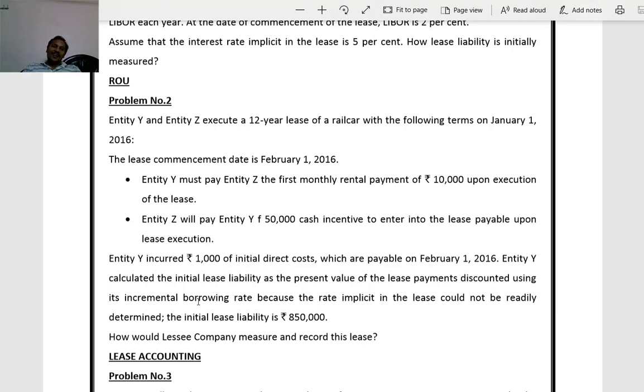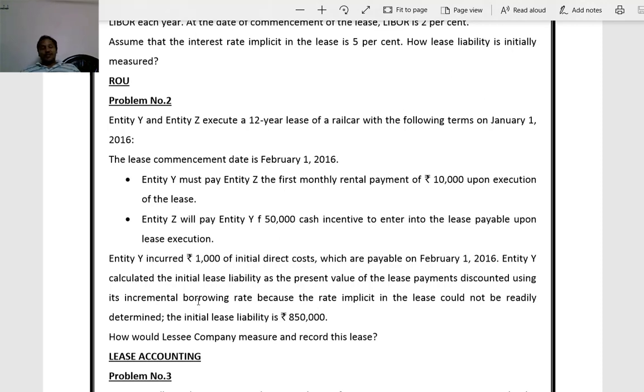The direct costs are like commission payable to the agents or employees, legal fee for execution of the lease, and any payments made to the existing tenants for vacating.